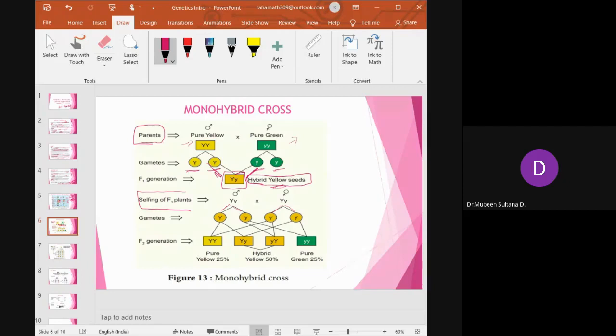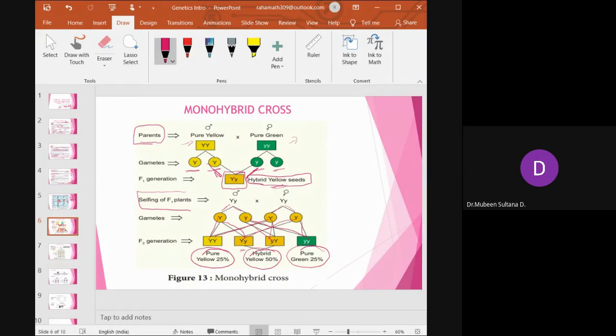So 4 combinations you are getting. The first combination is capital Y with capital Y, you get a pure yellow. Then capital Y and a small y, you get one hybrid. Then again small y and capital Y, you get two hybrids. Finally, one small y and another small y, you get a pure green, double recessive.